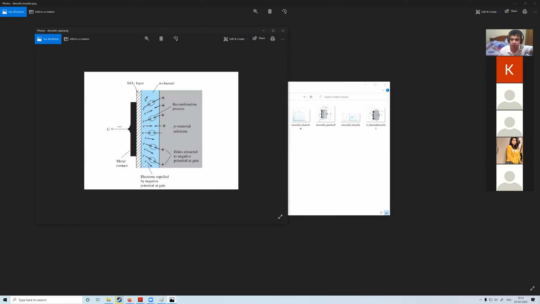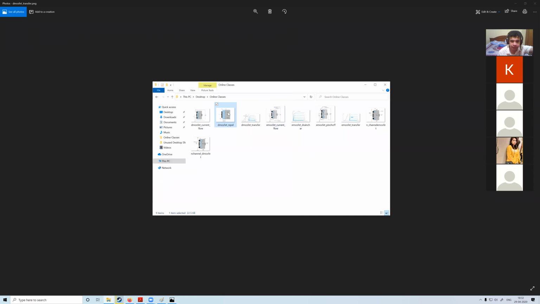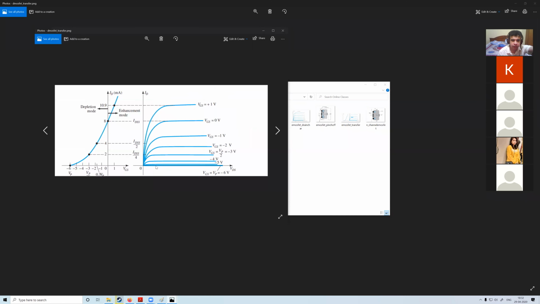So the number of electrons in the channel decreases, and the channel will go thinner and thinner, right? So there would be less current flowing. As a result, you can see that the current is going down as VGS becomes lesser and lesser.